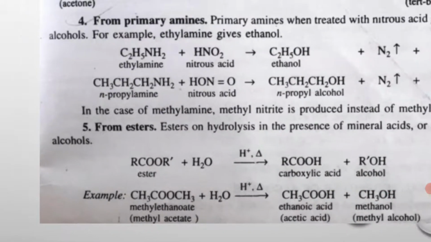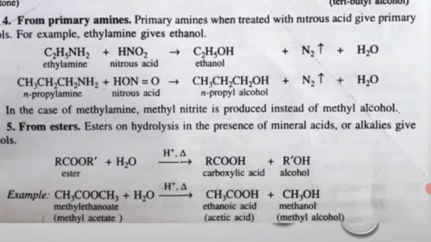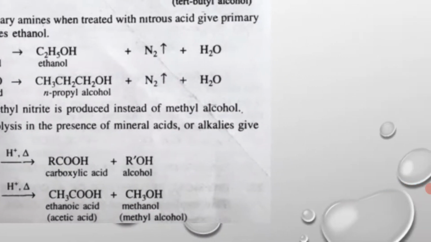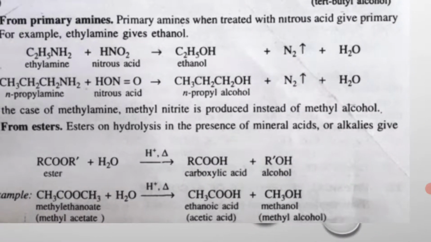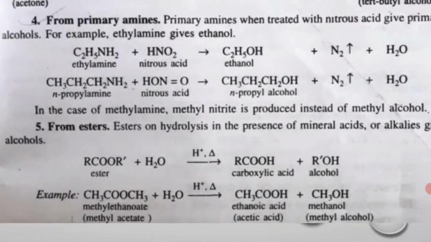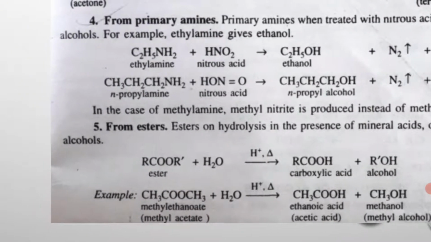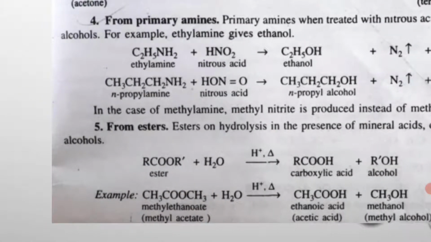Similarly, in the case of methylamine, methyl nitrite is produced instead of methyl alcohol. It is a condition we have to keep in mind, that methyl nitrite is produced instead of methyl alcohol on treating methylamine with nitrous acid, and it is the exceptional case.